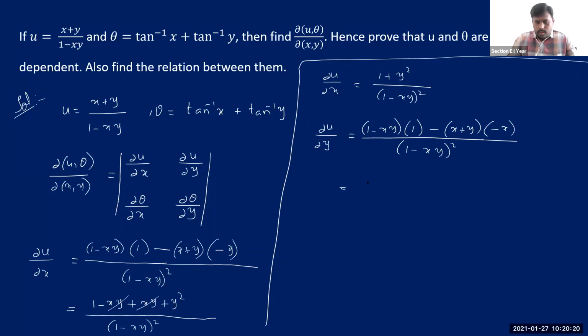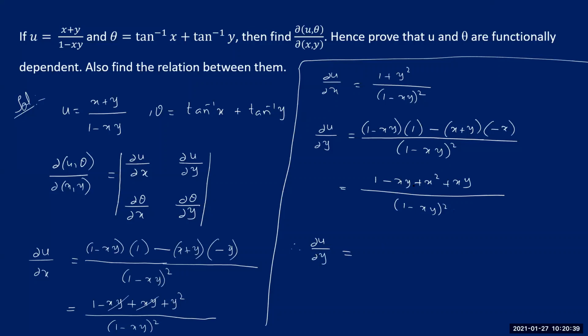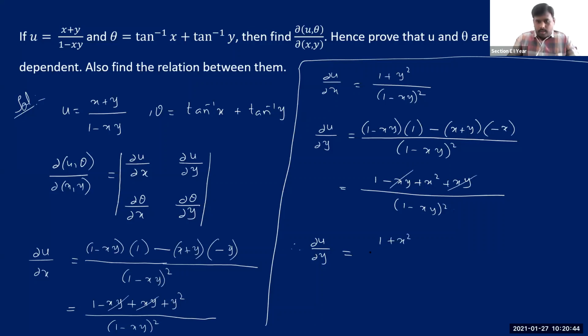This is equals to, I'm just simplifying this, 1 minus xy, and again see, minus into minus it is plus, so we get x square plus xy divided by 1 minus xy whole square. So therefore, dou u by dou y is equals to, this xy can be cancelled again, so we get 1 plus x square divided by 1 minus xy whole square. Right, so we got 2 partial derivatives.